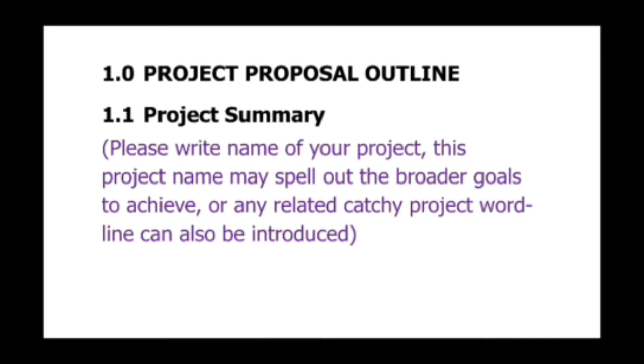So this is a standard project proposal outline where first of all we will have to describe the project summary. In project summary we can write the name of our project, and the project name may be spelled out, the broader goals to achieve, or any catchy name in which the project objectives can be introduced. So this could be in one line or maybe a few words.